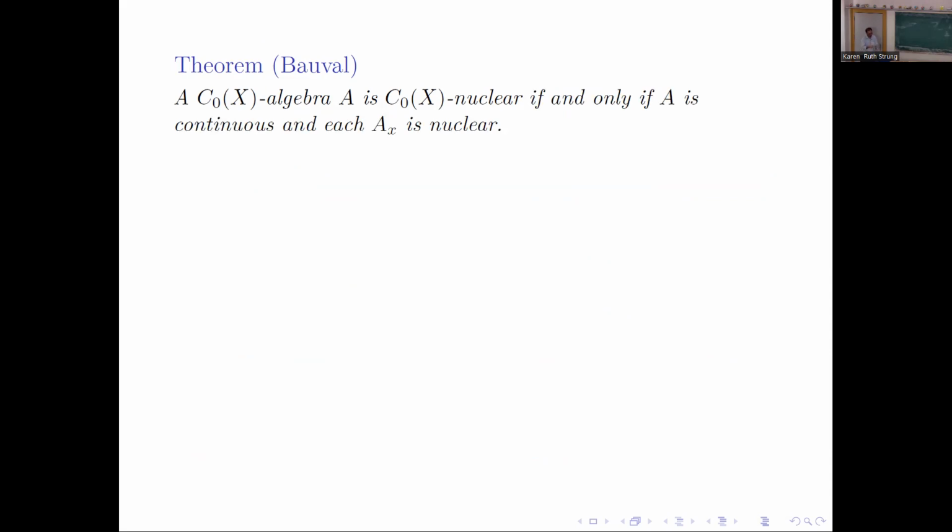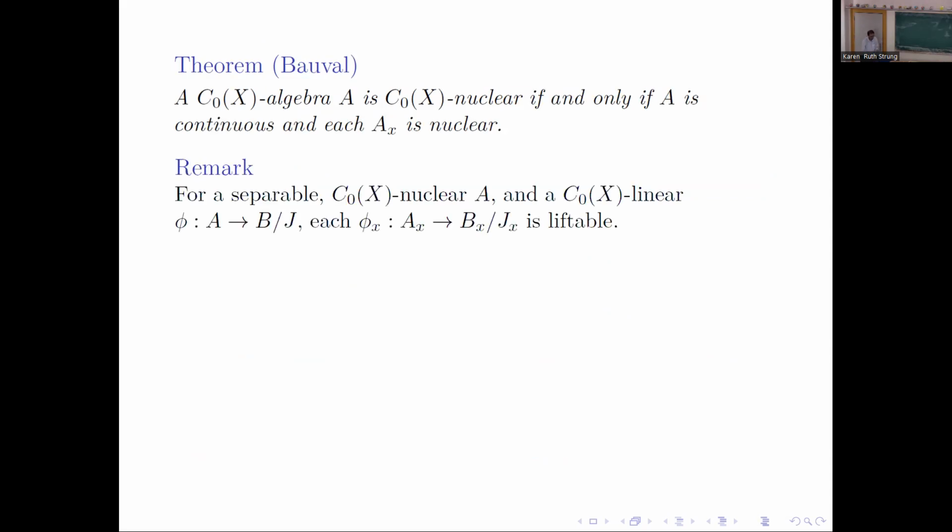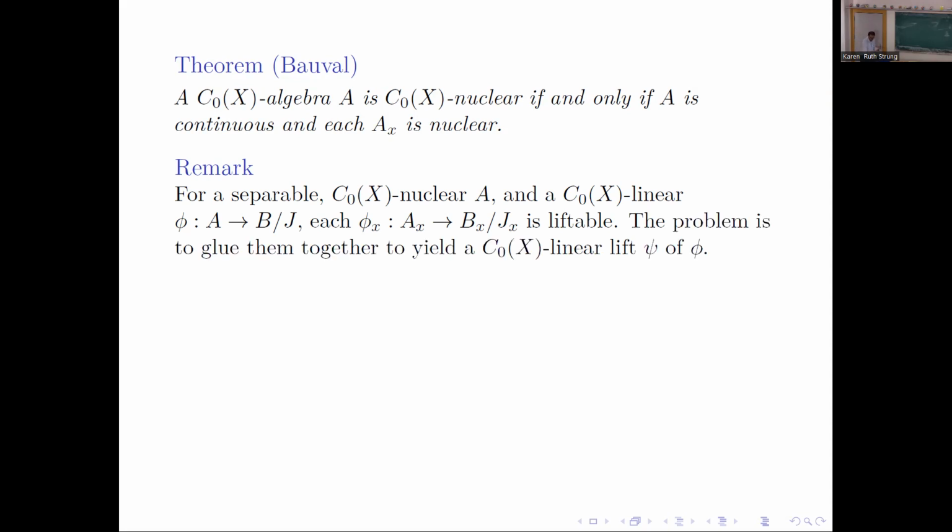So in order to have C0X nuclearity, you need all the fibers nuclear, and it has to be continuous, otherwise it won't be. Suppose I have a C0X linear map from A to the quotient, and go to the fibers, phi_x from A_x to the corresponding quotient. For a C0X nuclear A, by Bönicke's theorem, each fiber is nuclear. So by Choi-Effros, this phi_x is liftable, so I get some lift. The problem is I may not be able to glue them together to get a C0X linear lift.